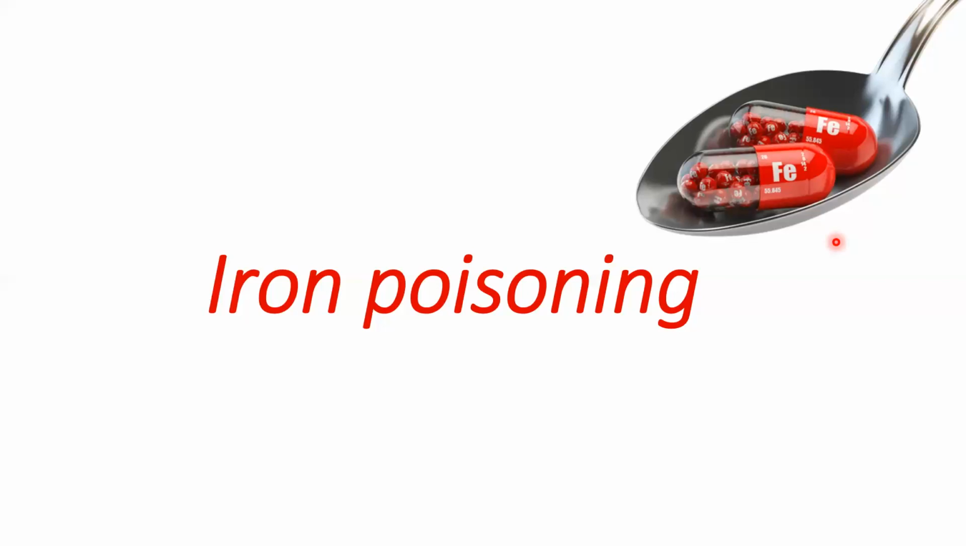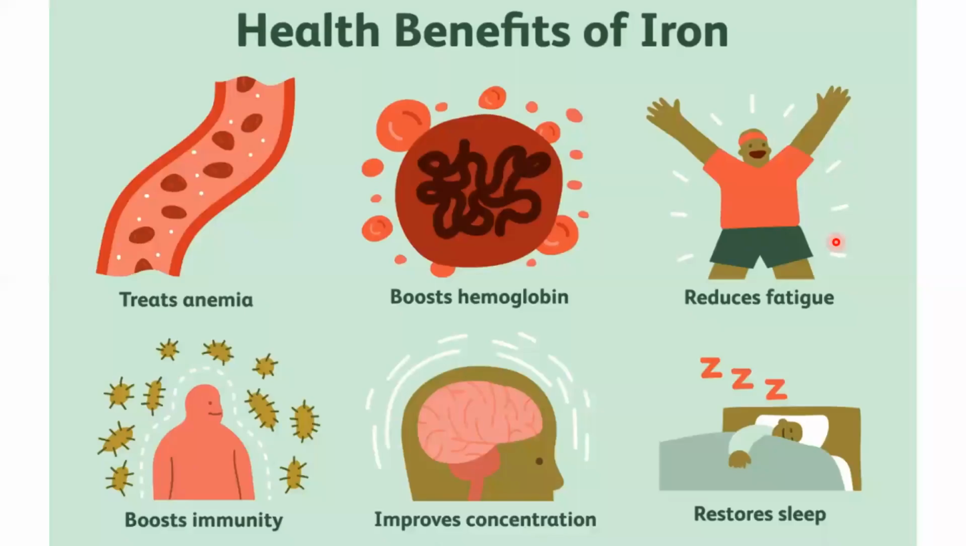So I'm telling again, iron looks like a friendly atom since our body demands iron a lot, but still iron is a dangerous thing. So what are the health benefits of iron? It treats anemia, it boosts hemoglobin, it reduces fatigue, it boosts immunity, it improves concentration, and it even restores sleep. Simply, students, without iron we won't have blood. Without blood we won't have oxygen. Without oxygen we will die instantaneously. So everything is interconnected. We need oxygen, for that we need hemoglobin, for that we need blood, and in the blood we have iron, and iron plays a major role indirectly. So these are the health benefits of iron.